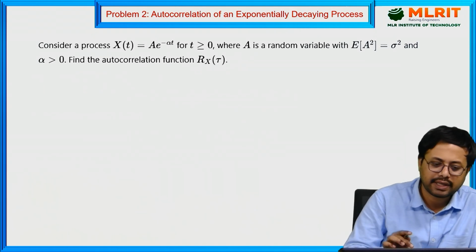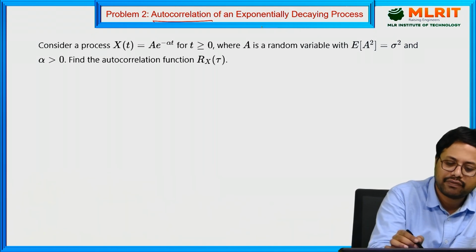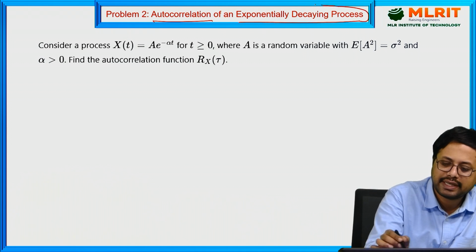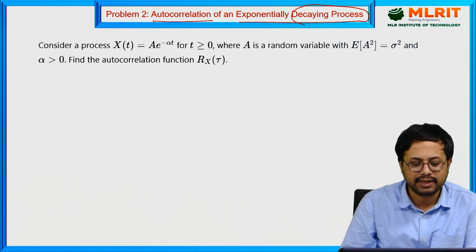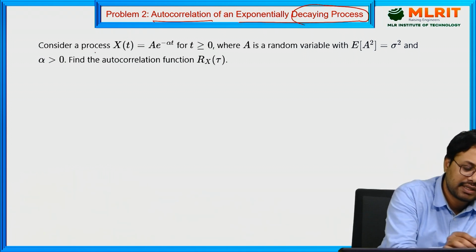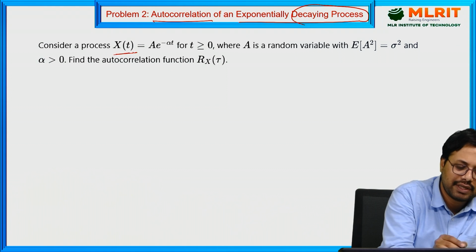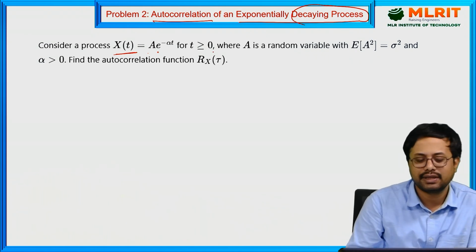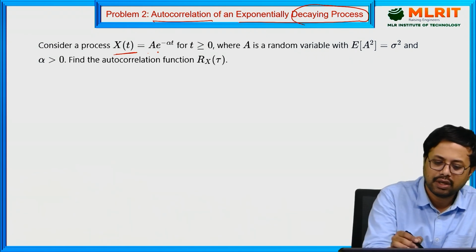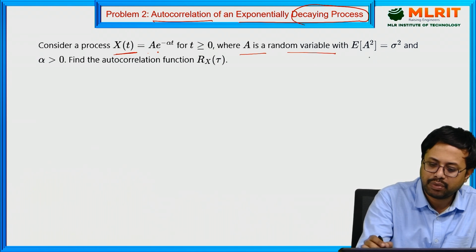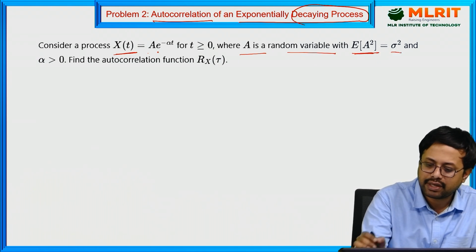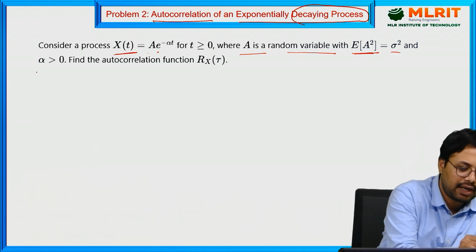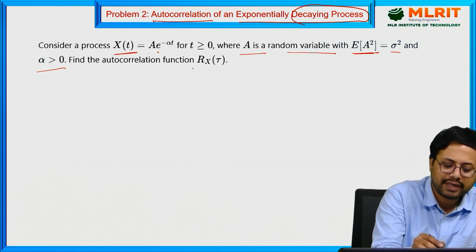Now we will discuss the second concept, autocorrelation function of exponentially decaying process. Consider a process x of t equal to a into exponential to the power of minus alpha into t, where t is greater than or equal to 0, where a is a random variable, expectation of a square equal to sigma square, and alpha is greater than 0. Find the autocorrelation function.